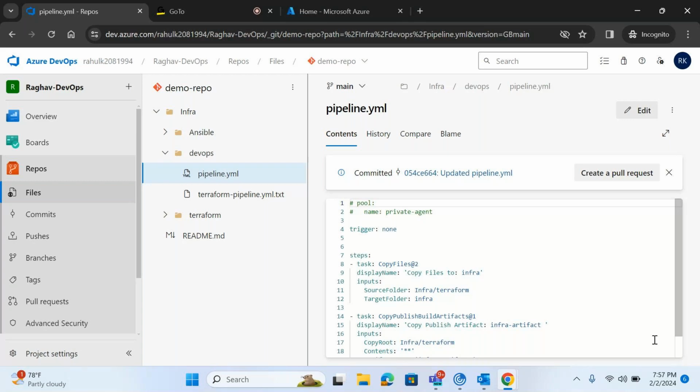We can run it manually, and we can enable continuous integration. Continuous integration means as soon as there are any changes in your code, the pipeline will detect the changes and run automatically. You don't have to do anything, just make changes in the code. It will run automatically. This is a kind of auto feature.